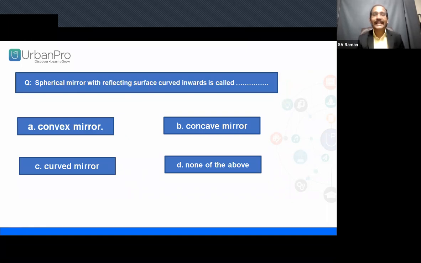Spherical mirrors with the reflecting surface curved inwards. Option A, convex mirror. Option B, concave mirror. Option C, curved mirrors. Option D, none of the above. Repeating again, spherical mirrors with the reflecting surface curved inwards: convex mirror, concave mirror, curved mirror, none of these. Choose your right answer with your fast fingers.